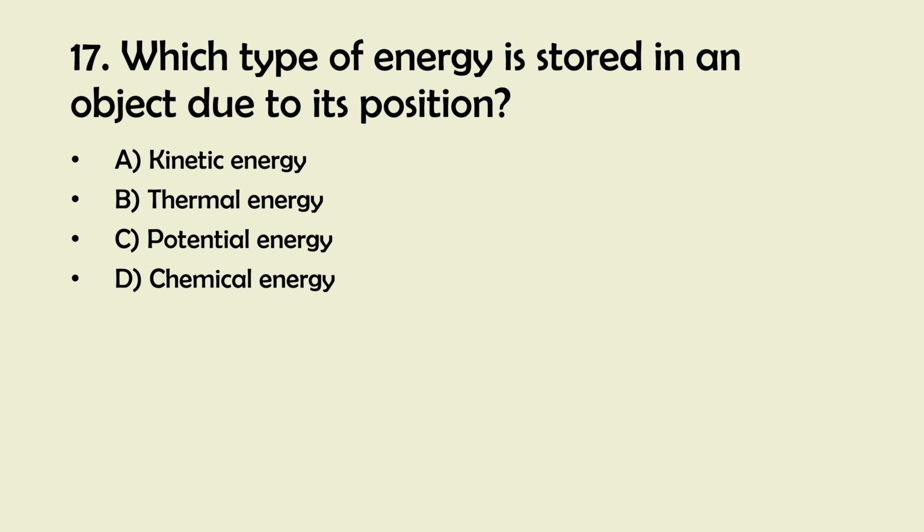17. Which type of energy is stored in an object due to its position? A. Kinetic energy. B. Thermal energy. C. Potential energy. D. Chemical energy. And the right answer is